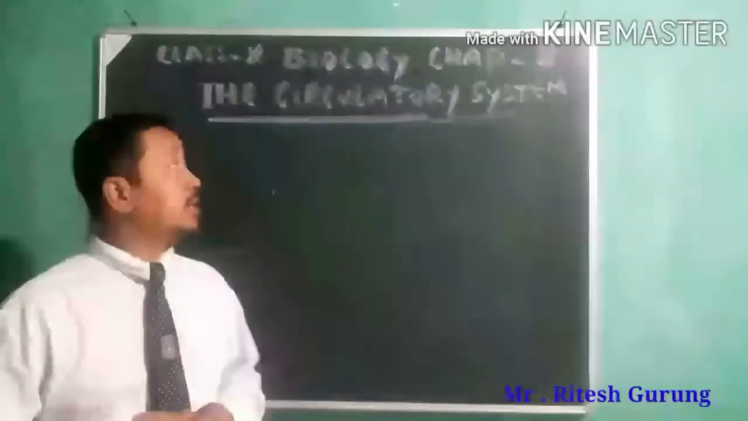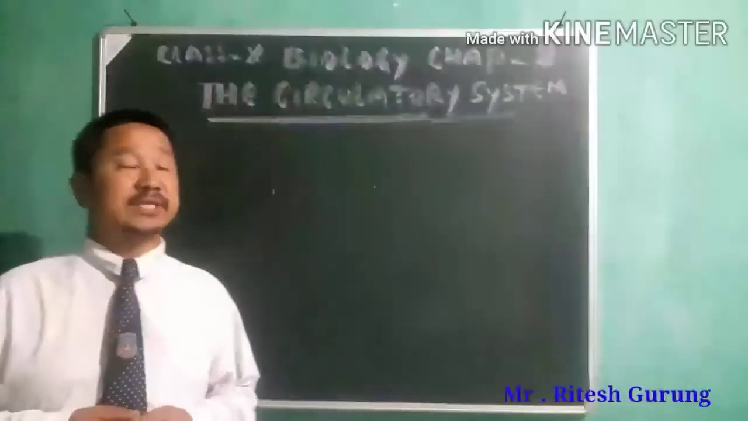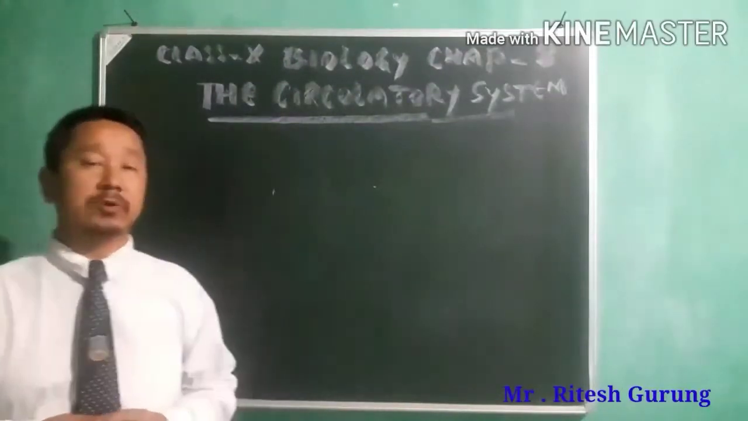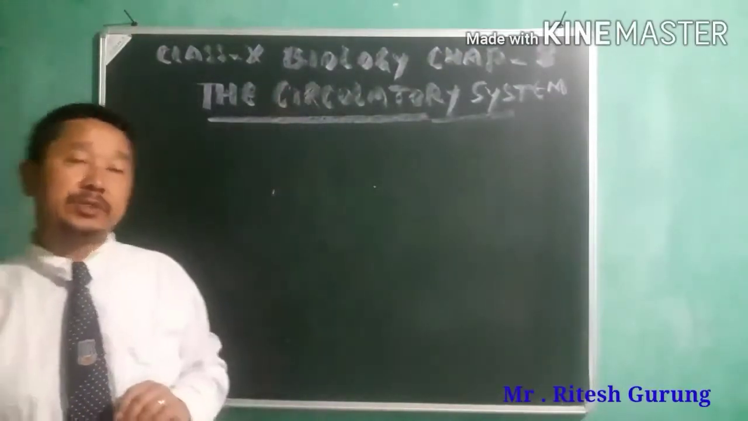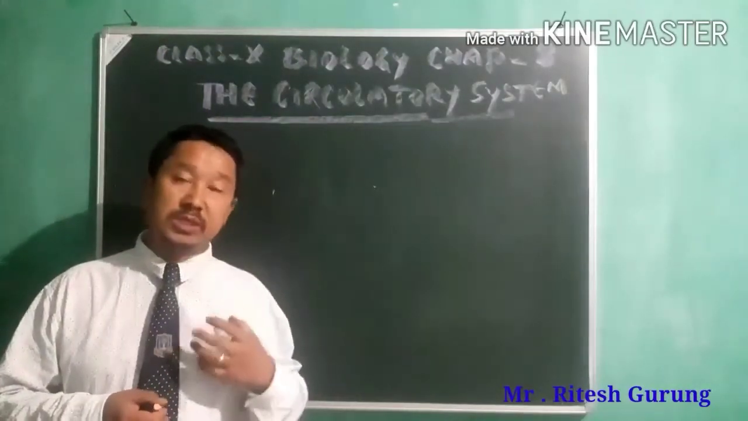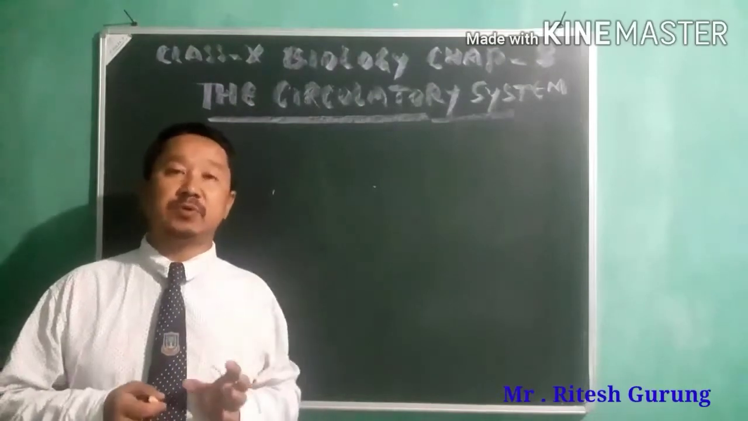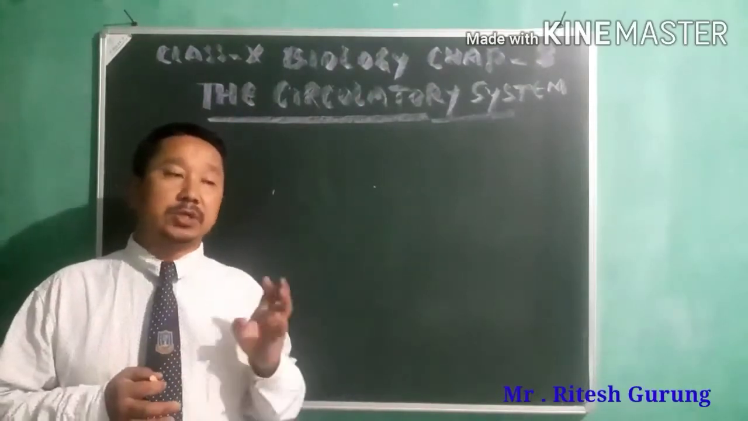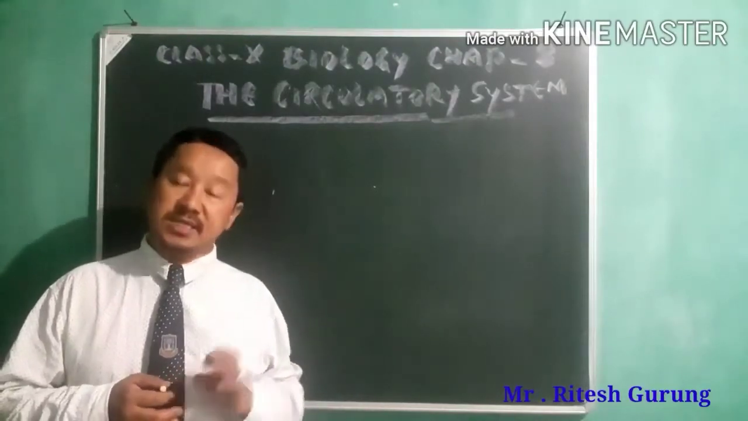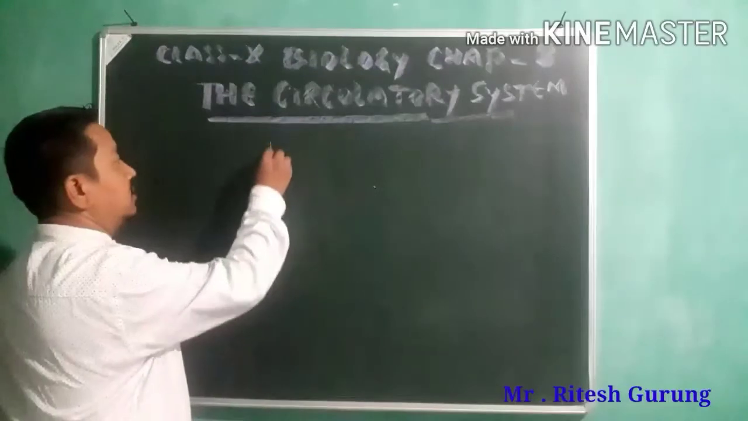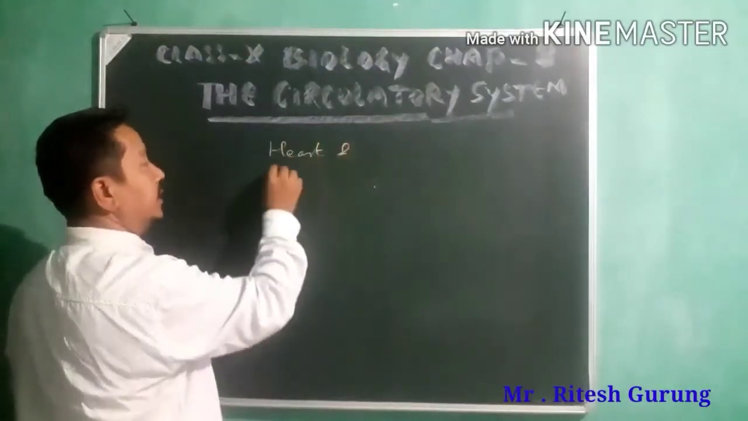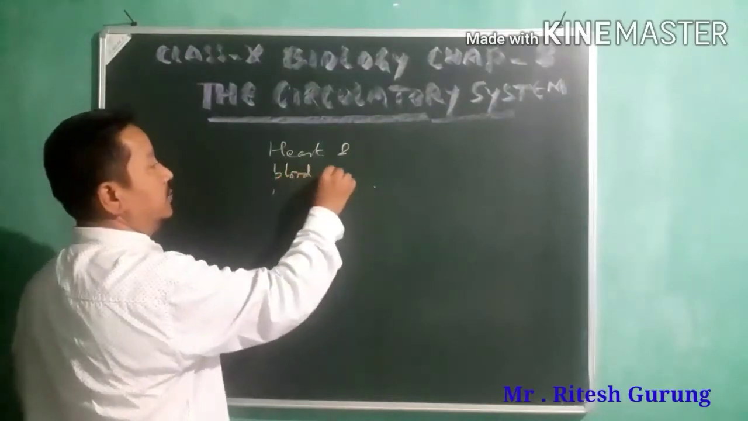Dear class 10, we'll start a new chapter, chapter number 8, the circulatory system. As you all know, the circulatory system is a system responsible for transporting different things to and from the different parts of the body, consisting of the heart and the blood vessels.